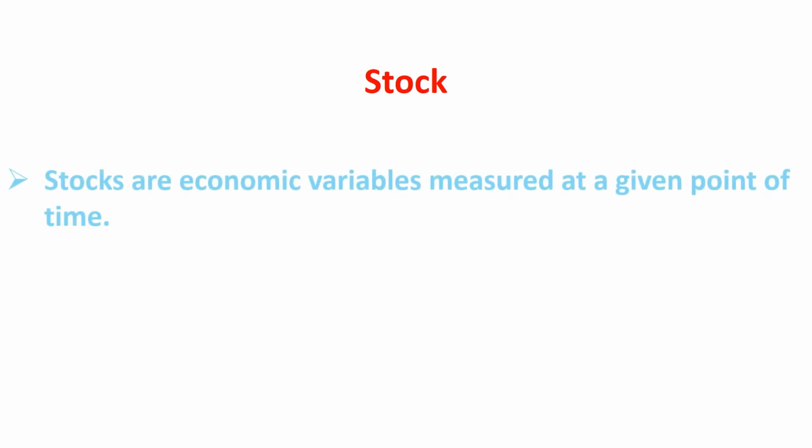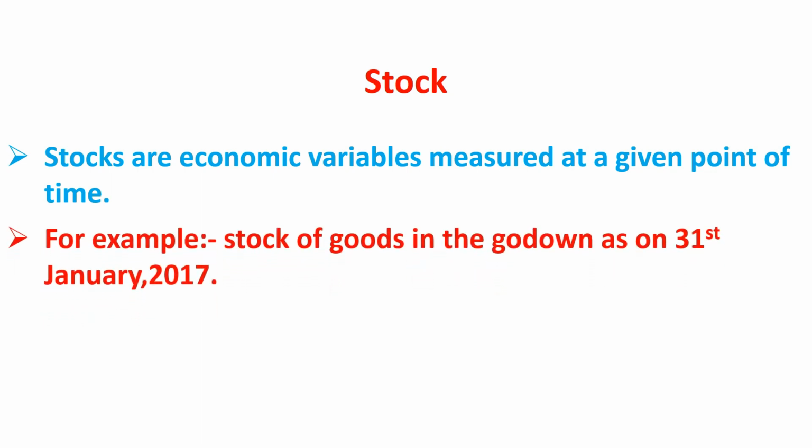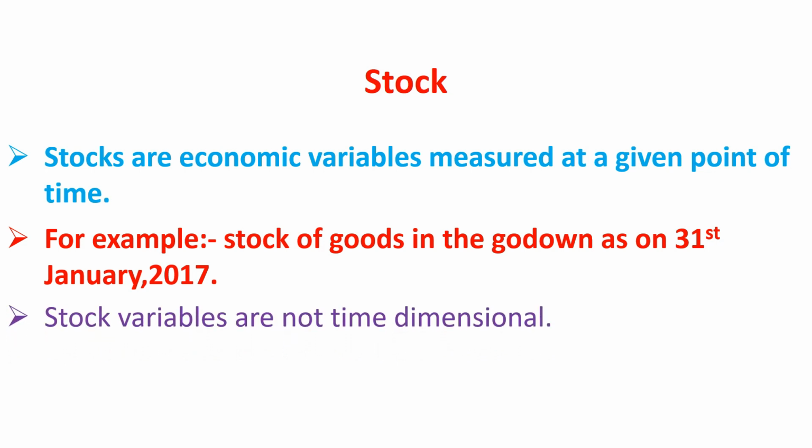Next concept is stock and flow. Stock. Stocks are economic variables measured at a given point of time. For example, stock of goods in the godown as on 31st January 2017. Stock variables are not time dimensional. National wealth, national capital, money supply, etc. are the examples of stock variable.